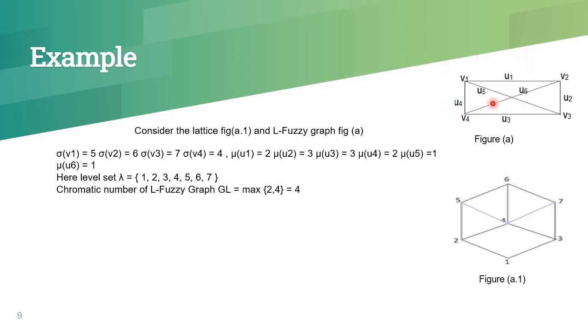Here the level set consists of 1, 2, 3, etc., up to 7. Here we need to construct the crisp graphs G1, G2, etc., G7. Then we will find the chromatic number of G1, G2, etc., G7. Here the chromatic number of this L fuzzy graph is the maximum of chromatic number of each of those crisp graphs. Here that maximum value is 4. That is, chromatic number of this L fuzzy graph is 4.